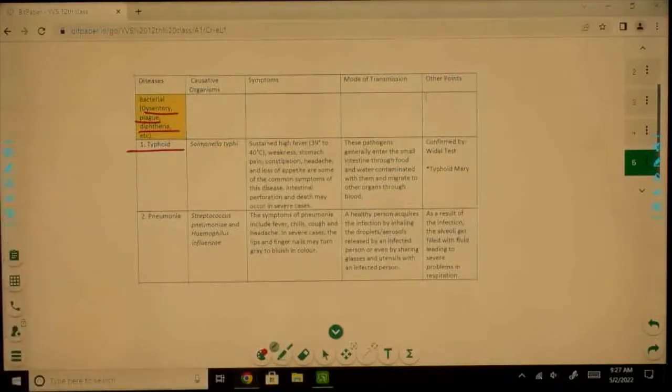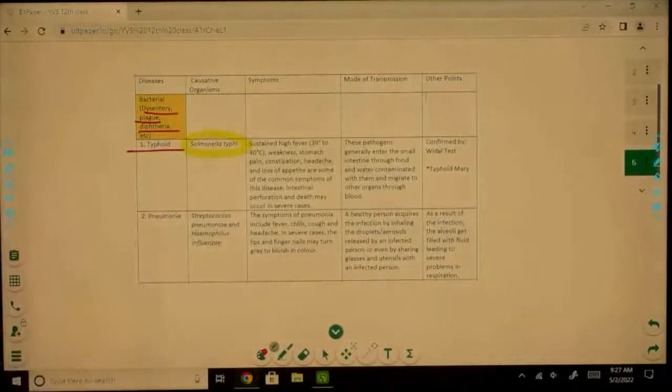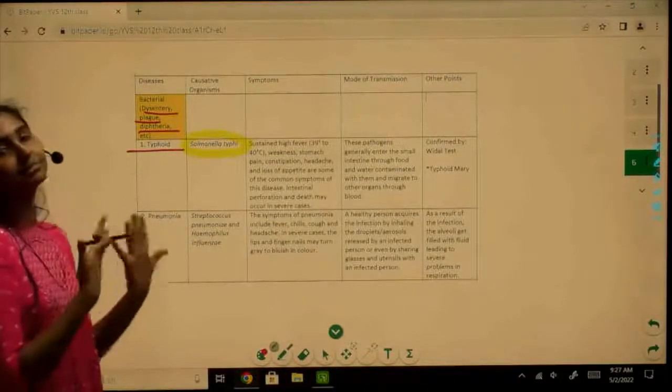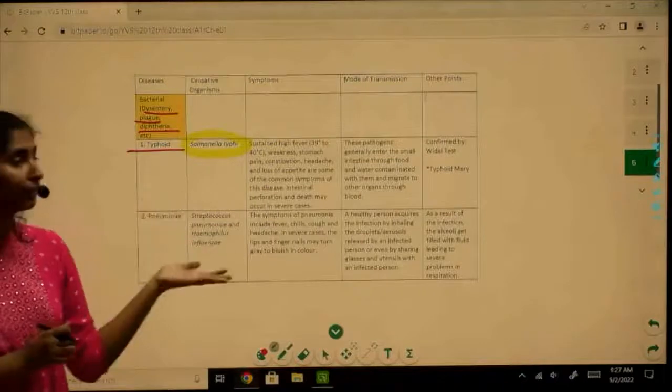Now, the causative organism of typhoid is Salmonella typhi, which is a bacterium. Salmonella typhi causes typhoid. Now, what are the symptoms associated with typhoid? The most characteristic, I guess, is the rashes that you get. You get rose-like rashes on the body, right? That are very characteristic of typhoid.